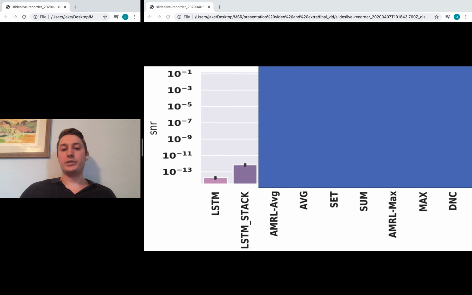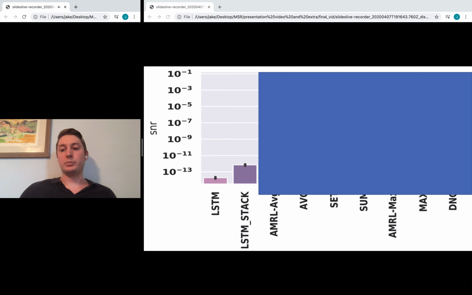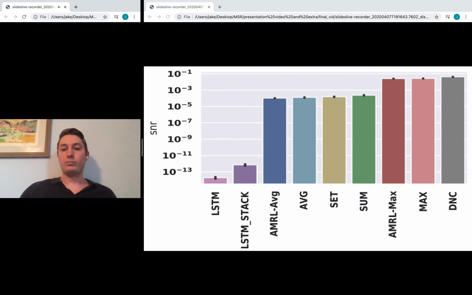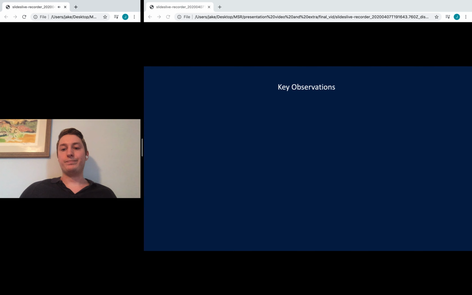So now we can empirically measure the signal to noise ratio for our baselines and models. On the left, we have the LSTM baselines. On the right, we'll have a differentiable neural computer, which is called a DNC. And now we can see DNC in all of our models have significantly higher signal to noise ratio than all of the baselines.